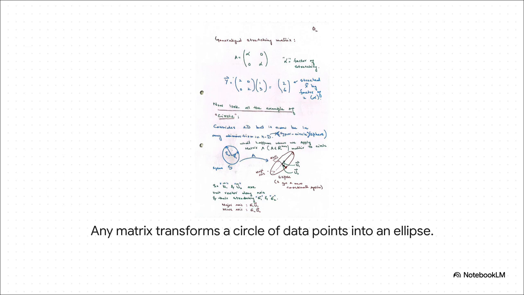Get this, it turns out that any matrix, which represents any linear transformation you can do to data, fundamentally does only one thing. It transforms a simple circle of data points into an ellipse. That's it. All that complexity, all that math, it all just boils down to this one simple geometric truth.